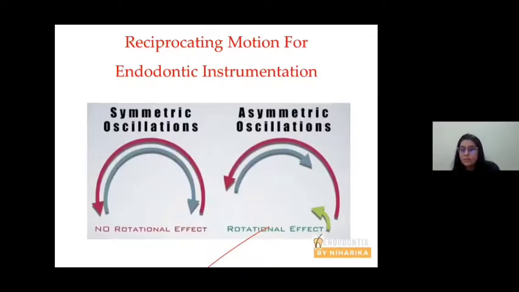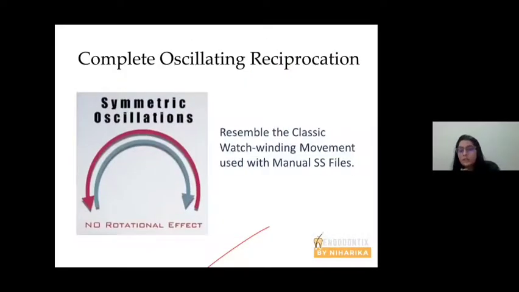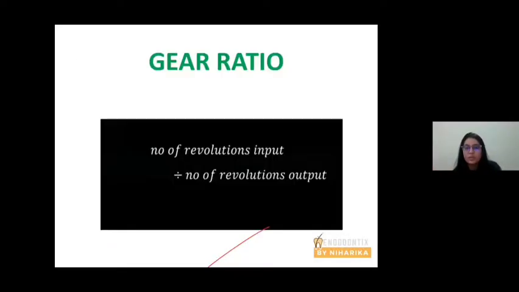So reciprocating motion can be asymmetric and symmetric. Asymmetric means 180-degree clockwise, 90-degree anti-clockwise. Symmetric means 90 and 90. All right, let's come to symmetric oscillating reciprocating motions. They resemble the classic watch winding motion when you're using a manual SS5. A quarter turn movement clockwise, a quarter turn movement anti-clockwise. So this is your watch winding motion.